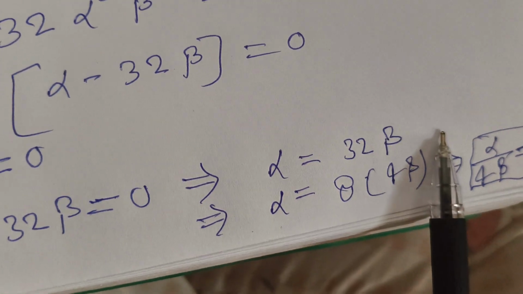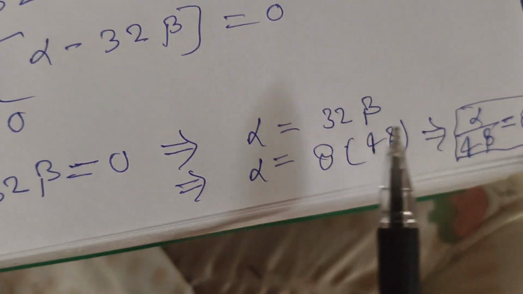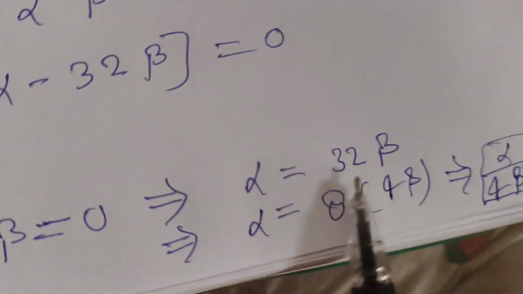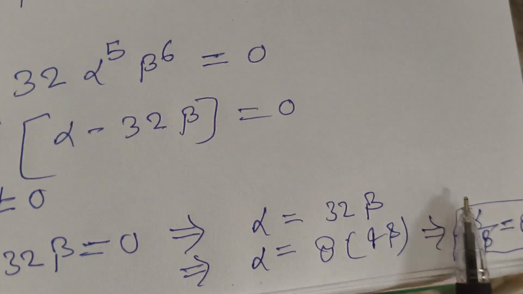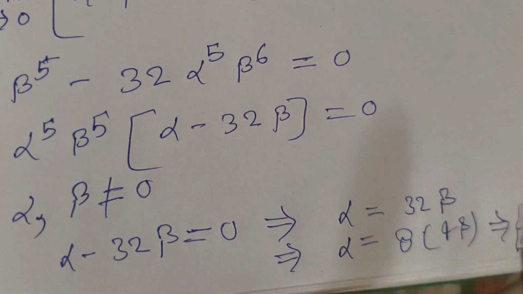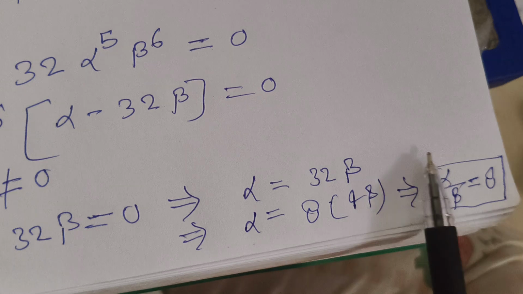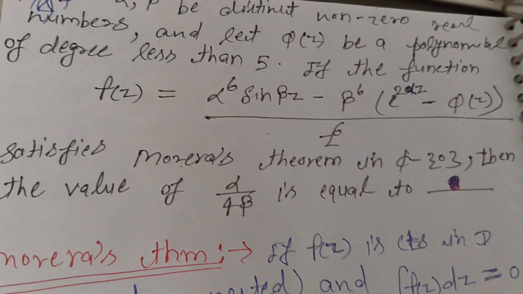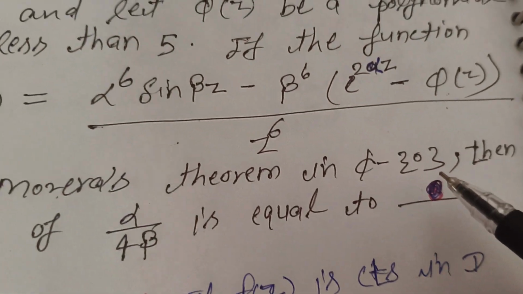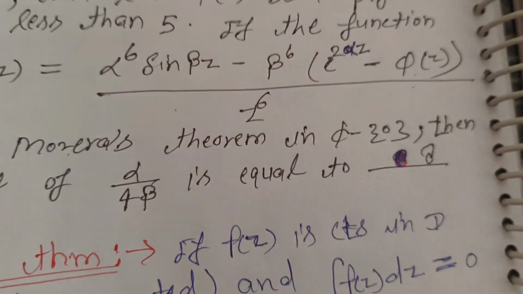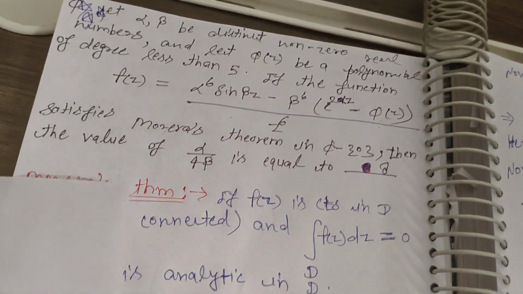Here we break 32 into 8 times 4. So alpha equals 8 into 4 beta. It implies alpha upon 4 beta equals 8. This is the final answer: alpha upon 4 beta equals 8. So the answer of this question is 8. This is the final answer. Thank you.